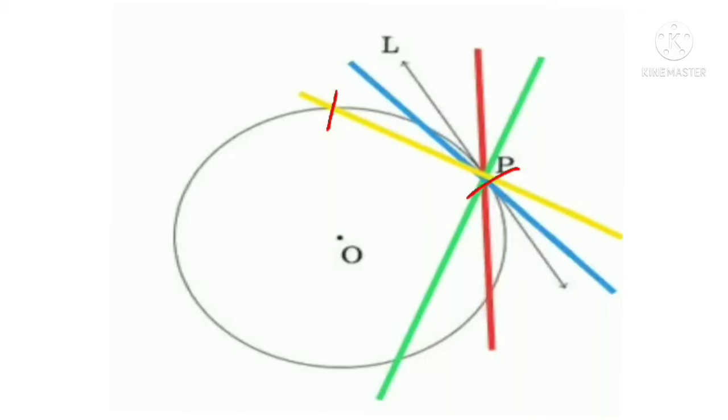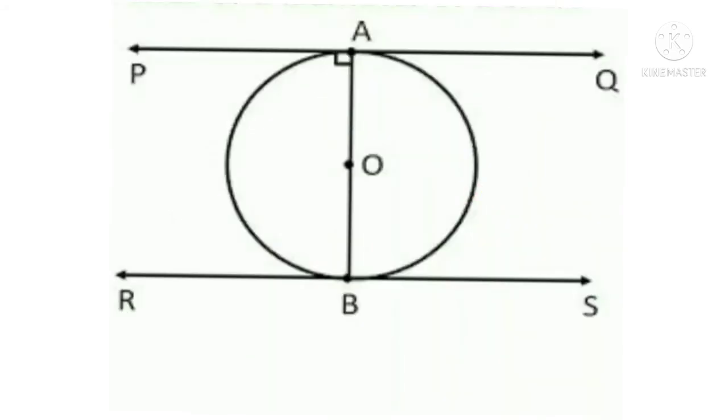Now we can draw tangents at the ends of a diameter. AB is the diameter. A is one end of the diameter and B is the other end, and each end is a point of contact.